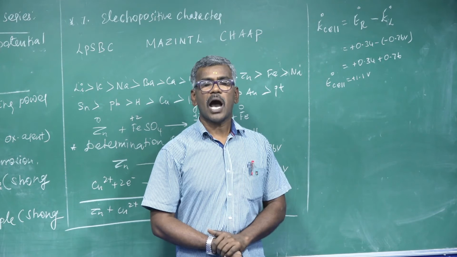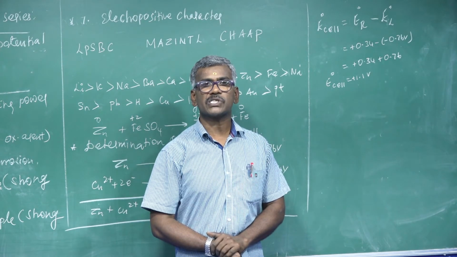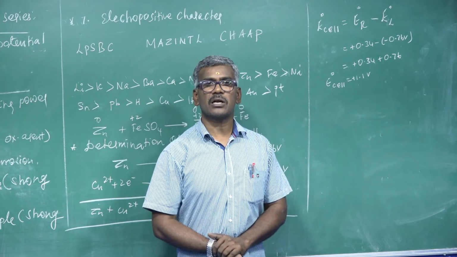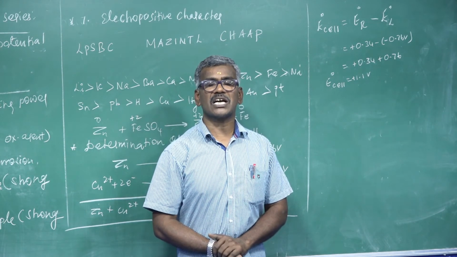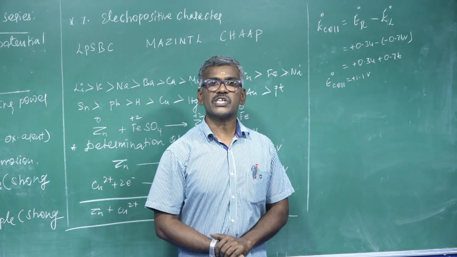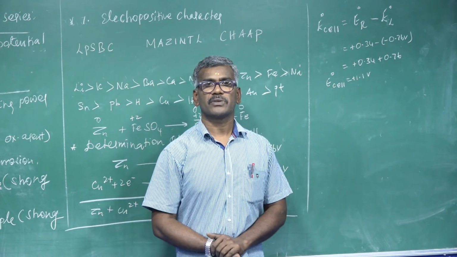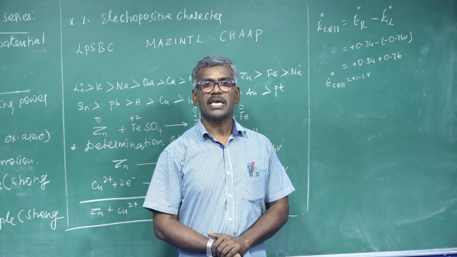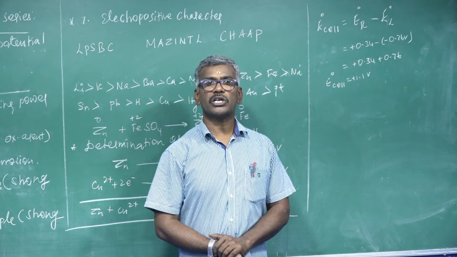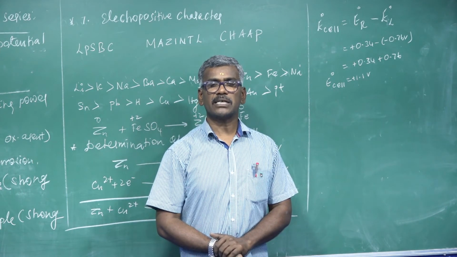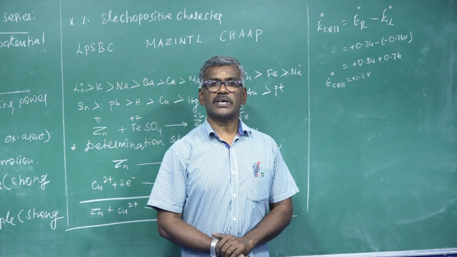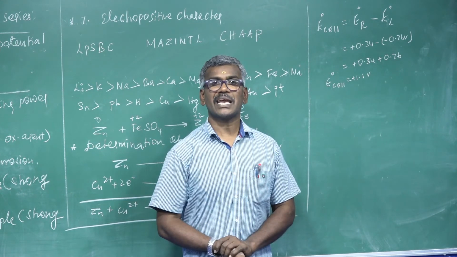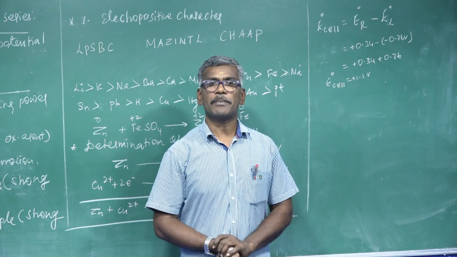Let us recap corrosion. Corrosion is nothing but oxidation of metal by the oxygen in the presence of moisture. That is the deterioration of metals. This is called corrosion. This process is known as rusting of iron. Rusting of iron is the best example for an electrochemical cell. Another one is the mechanism of corrosion. There are different types of mechanism. Here Fe2 plus converted into Fe3 plus. Other metals like aluminium, silver, copper undergo corrosion but are less reactive. The rate of the reaction is very low compared to iron.